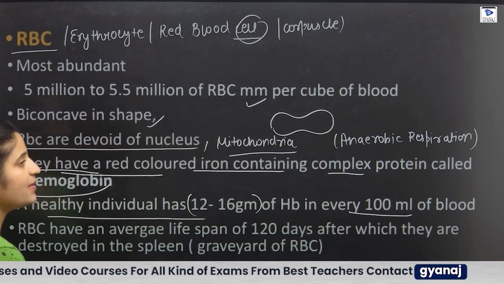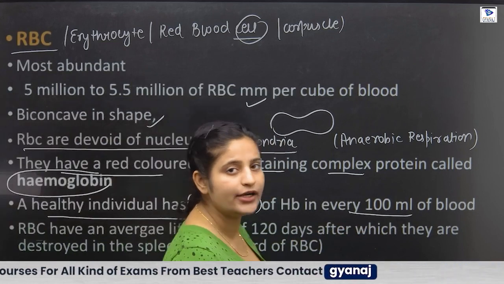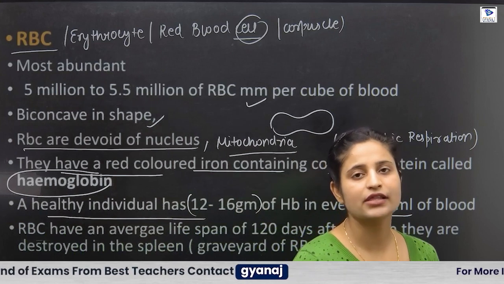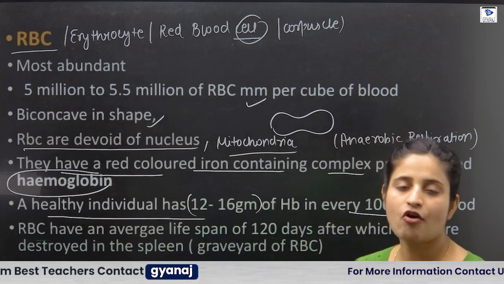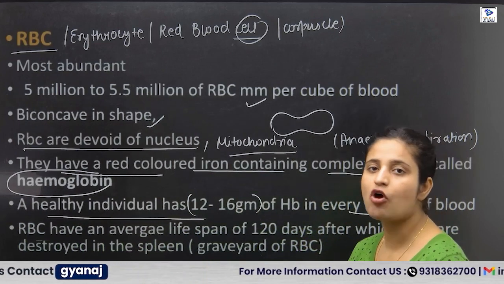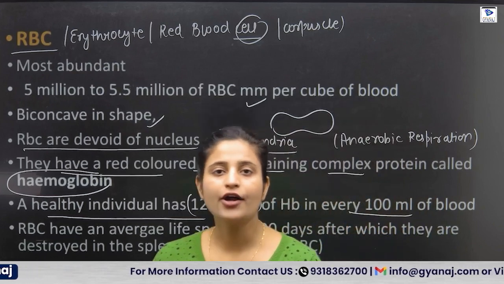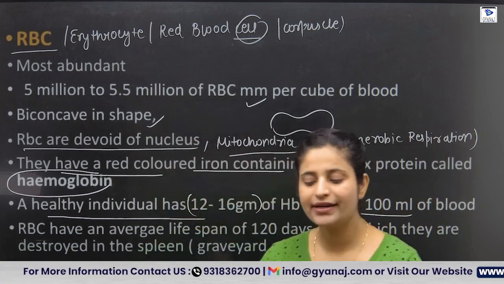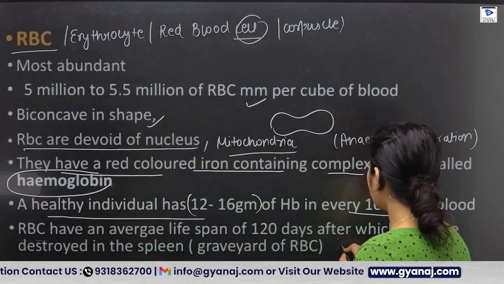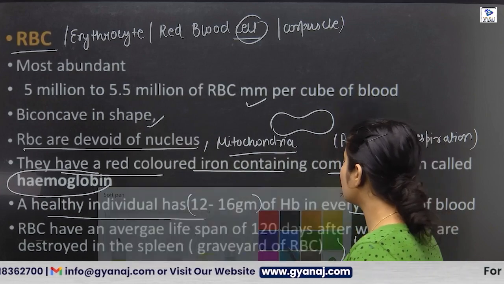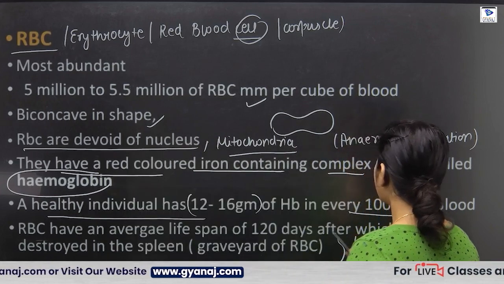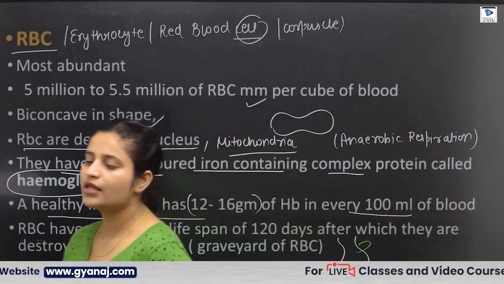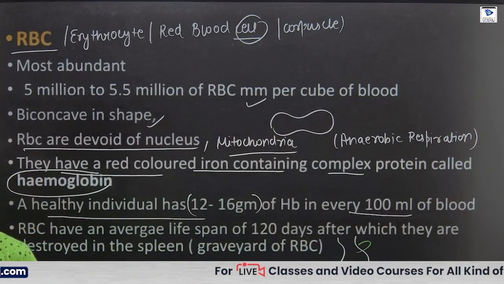RBCs have a lifespan of about 120 days. When they complete their lifespan, where are they destroyed? They are destroyed in the spleen. That's why the spleen is also known as the graveyard of RBC. Graveyard means जहाँ पर किसी को दफनाया जाता है. Suppose this is your stomach. Behind the stomach, the spleen is present.